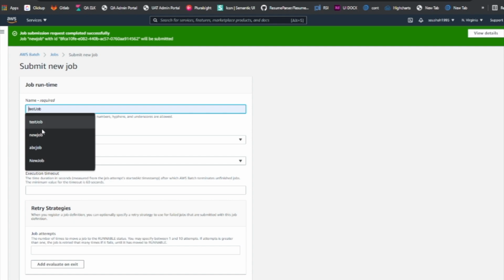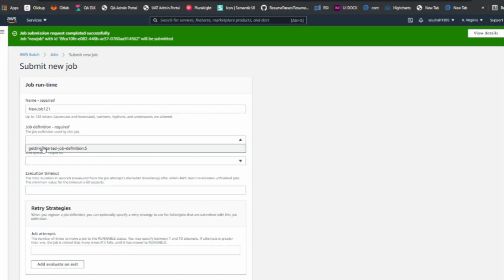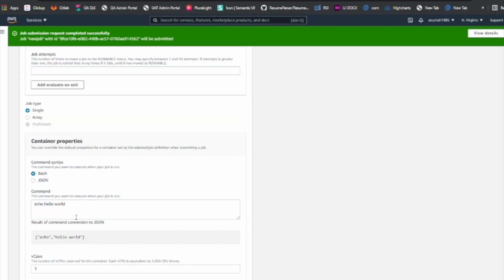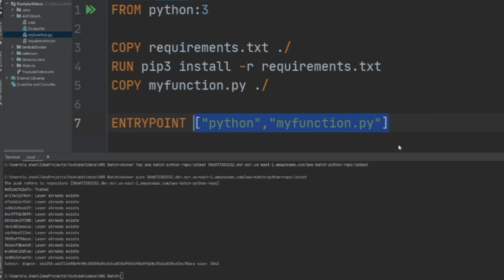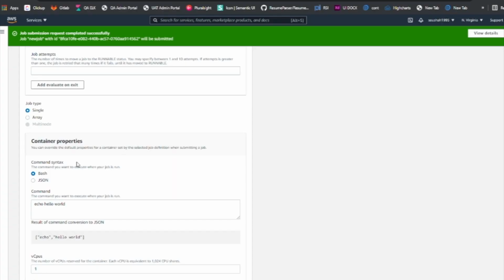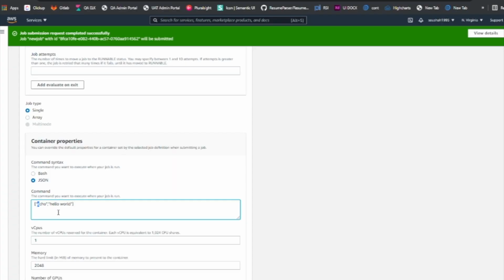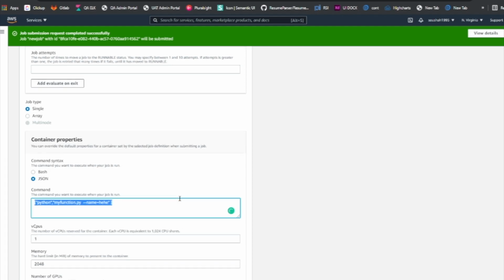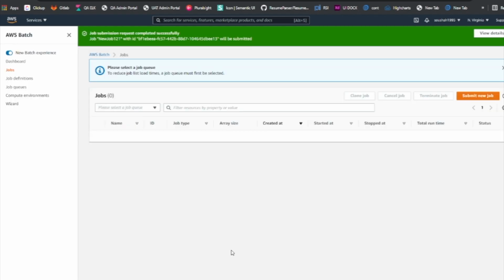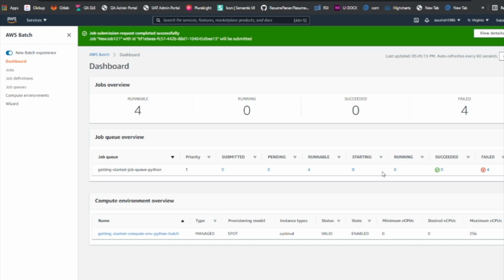Select the queue, execution 65 seconds. We'll fire up one more function. I will use a JSON, and I would pass a different argument this time. So let's do that, submit a job. So the jobs have been submitted, and it seems like it's still not there, so it's still pending.